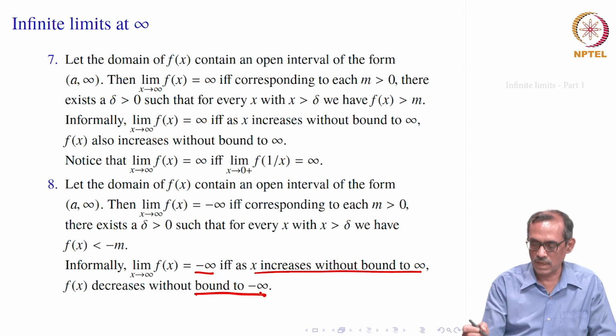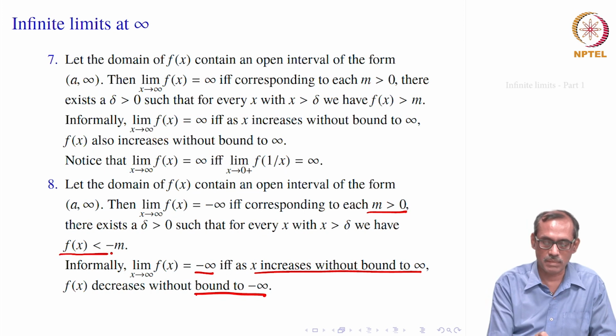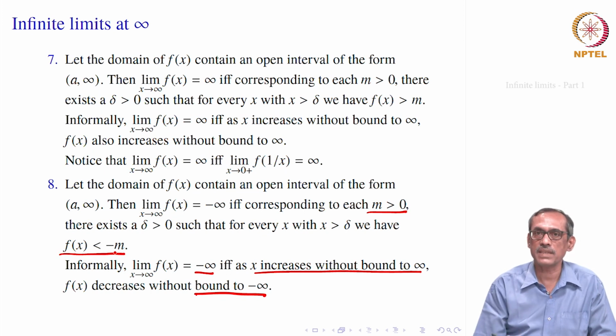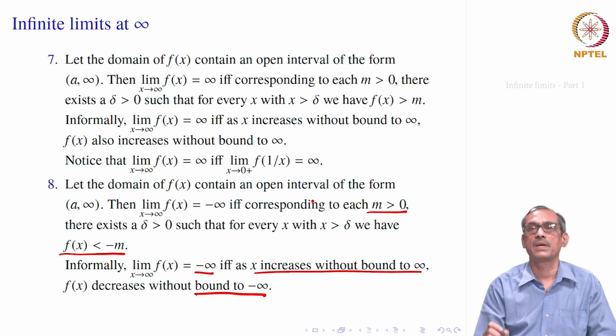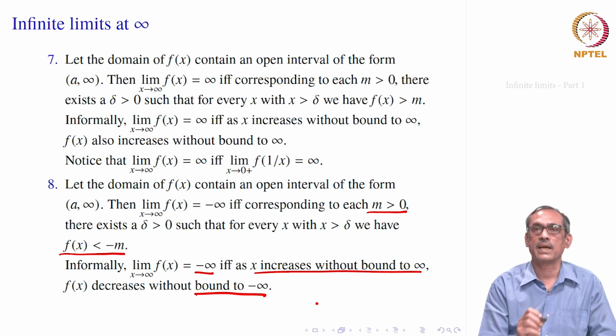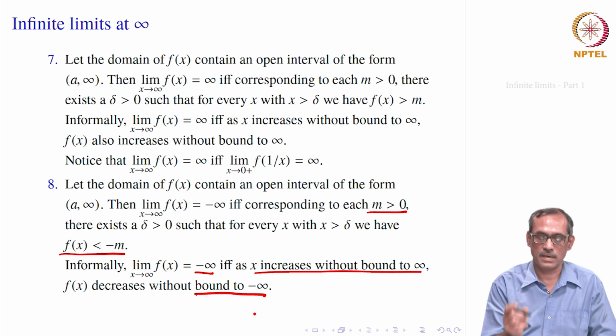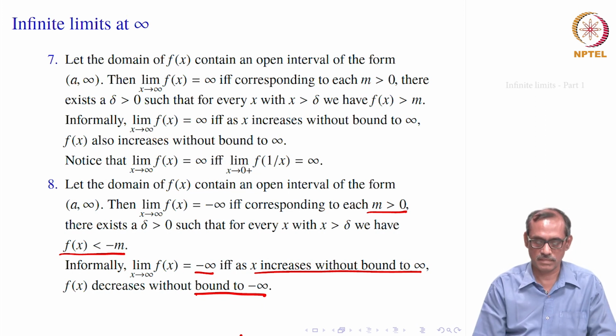Well, the formalization will be as earlier. If you take any m bigger than 0, our f(x) should be less than minus m. But for which x? For all those x which are greater than delta, for some delta. So, corresponding to each m bigger than 0, there exists a delta greater than 0 such that if you take any x bigger than this delta, as x goes to infinity, then f of x should be less than minus m, so that it decreases to minus infinity.